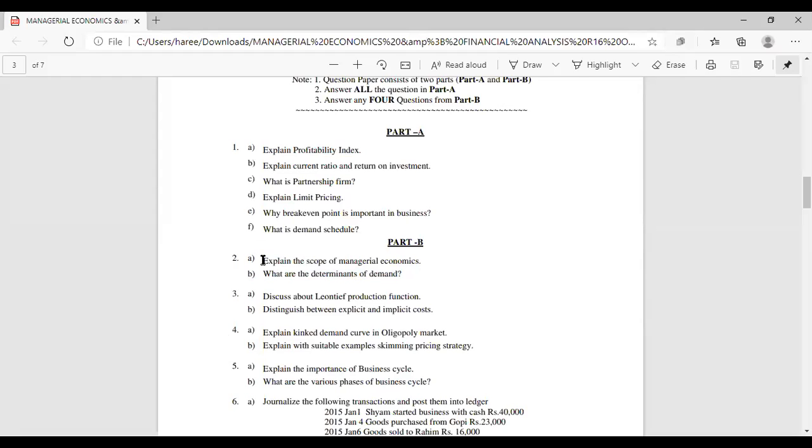First question, and there will be a choice between the first and the second questions. Okay, there will be a choice between the first and the second questions, and the third and the fourth, like that. 5 and 6, there will be a choice between the both. Between 7 and 8, you will have a choice, and 9 and 10 also will have a choice.